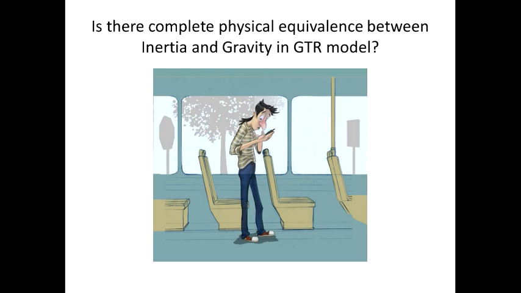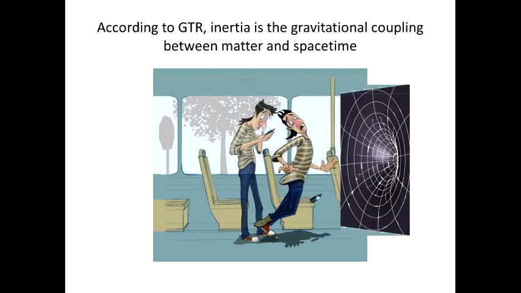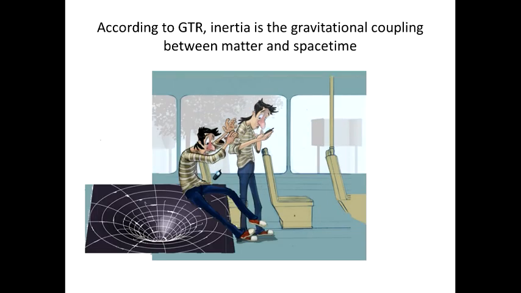Several times when I've tried to explain to somebody the main principles of general relativity, starting with the equivalence principle, I've been asked, does acceleration produce curved space-time the same way as gravity? Good question. Einstein said that inertia is the gravitational coupling between matter and space-time. But does this mean that there is complete physical equivalence between inertia and gravity? For me there are more questions than answers.